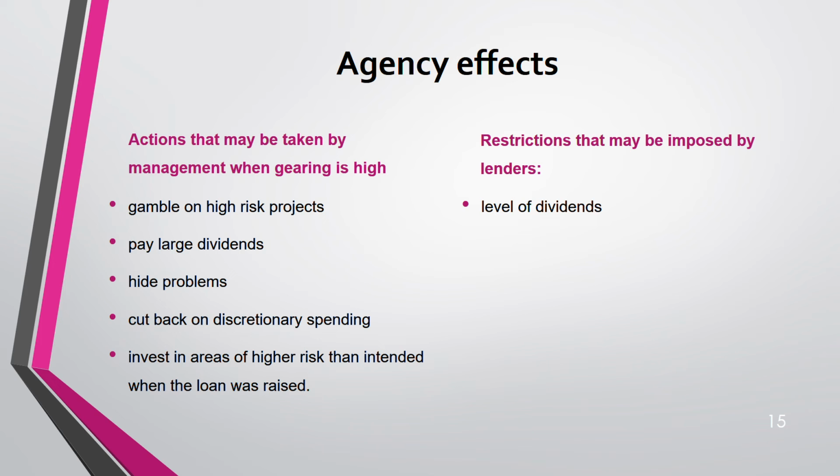Now, how do lenders restrict? They will restrict the level of dividend that you can pay. They will restrict the level of additional debt the company can take. On ratio level, they will impose a ratio of gearing. They will restrict you from disposing of a major asset. Okay, so these are some things.